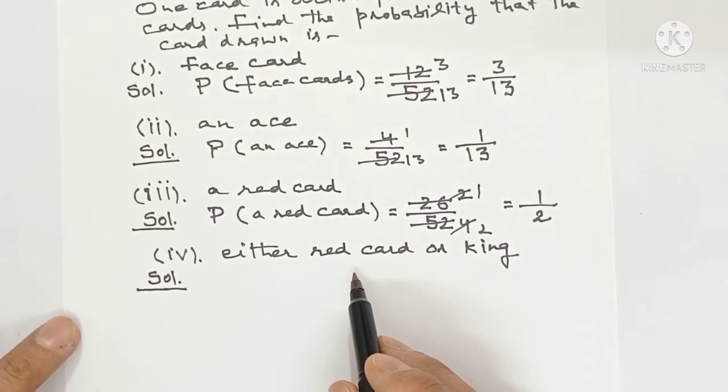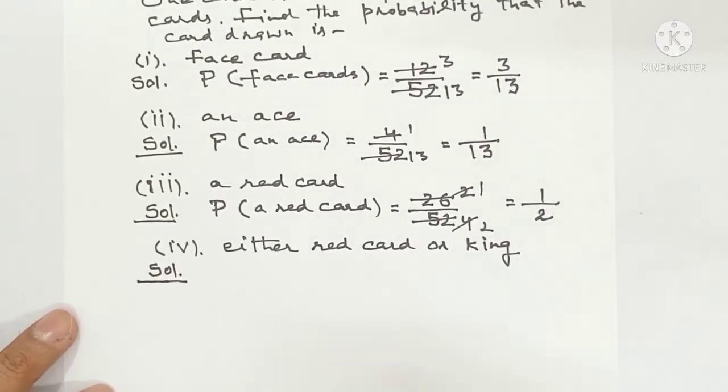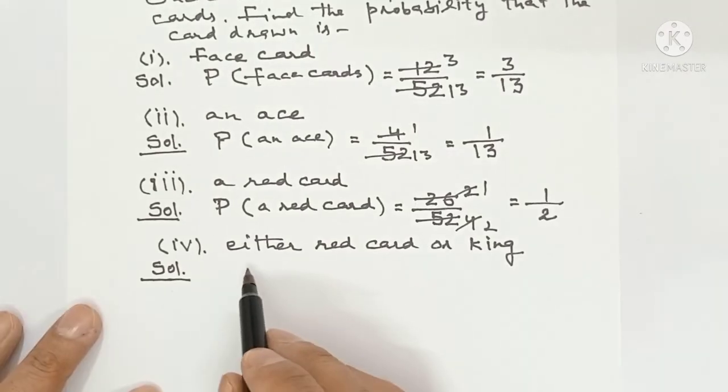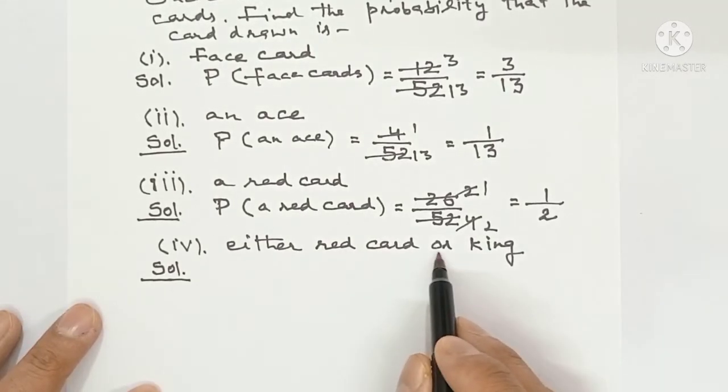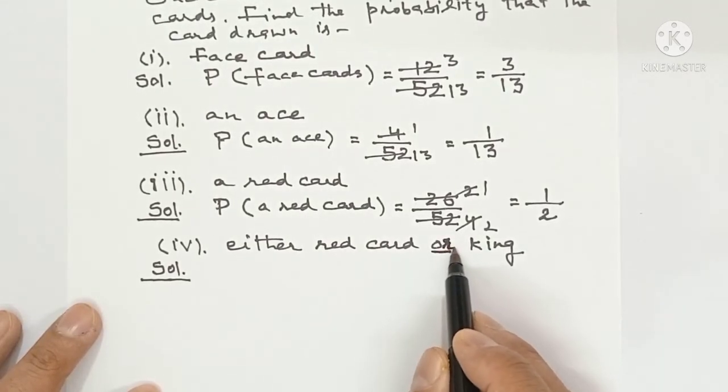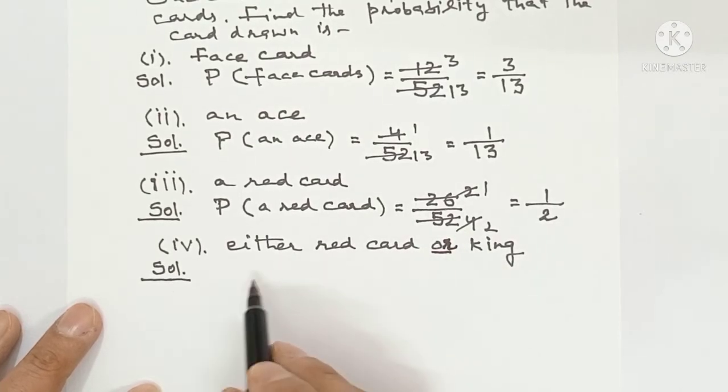Otherwise there are total 4 kings: 2 red kings and 2 black kings. The meaning of 'or' in probability is to be taken as plus.